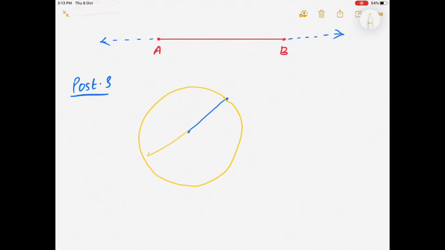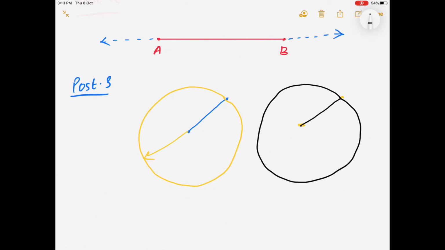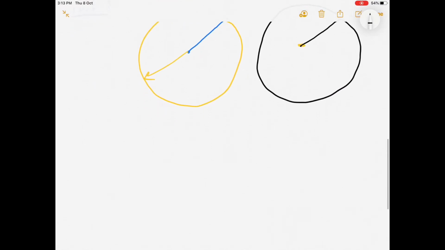If you take a point here and a radius here, you can draw a circle with that center and the given radius. So you can draw a circle through any given point and any radius. This was our postulate number 3.